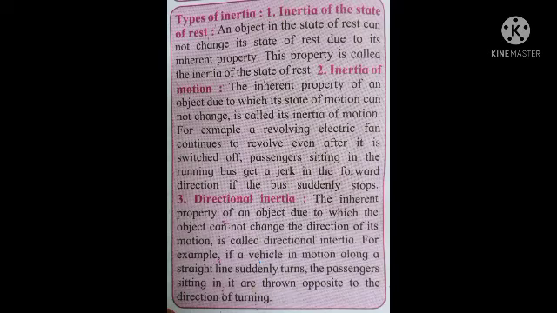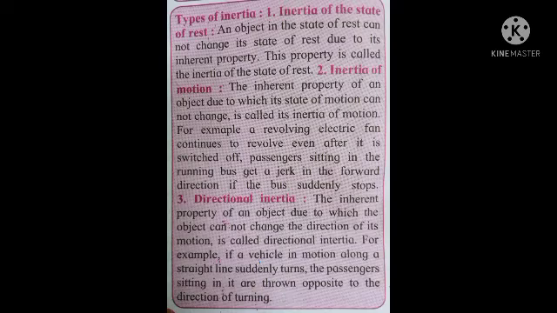Next one, the second type of inertia, inertia of motion. The inherent property of an object due to which its state of motion cannot change is called its inertia of motion. Students, for example, a revolving electric fan continues to revolve even after it is switched off. Am I correct, students?